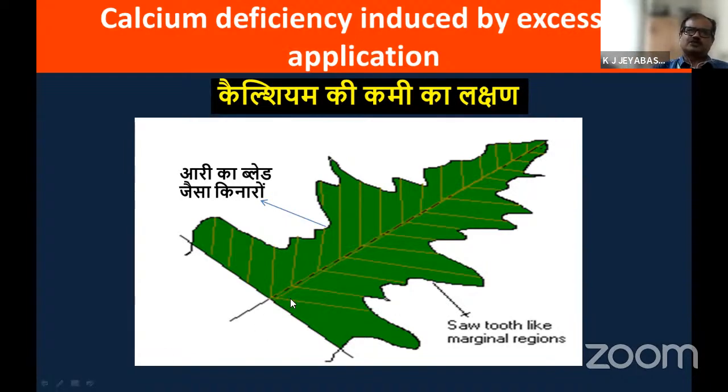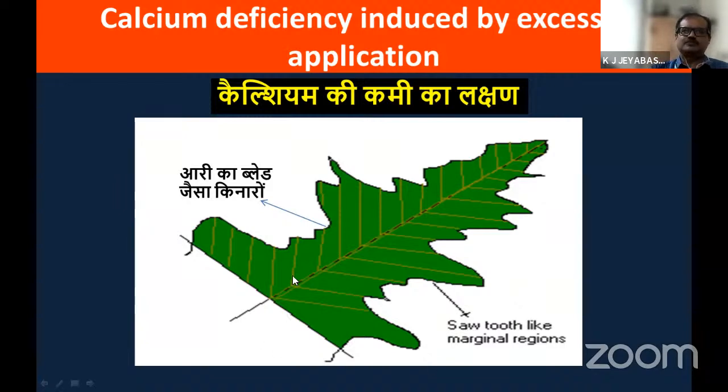So sometimes farmers think that applying more potassium increases the yield, and sometimes increases the quality of the fruits also. But this enthusiastic application of potassium indirectly induces calcium deficiency, because the calcium activity in the soil is reduced in the presence of a higher amount of potassium. So this is another problem.